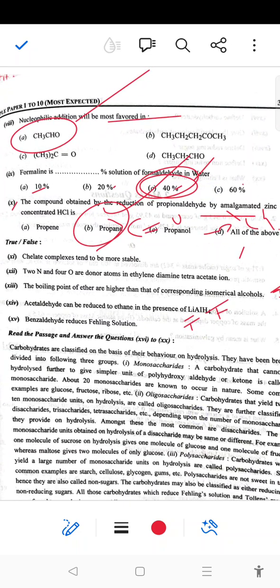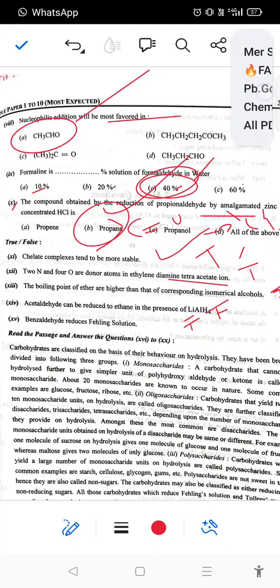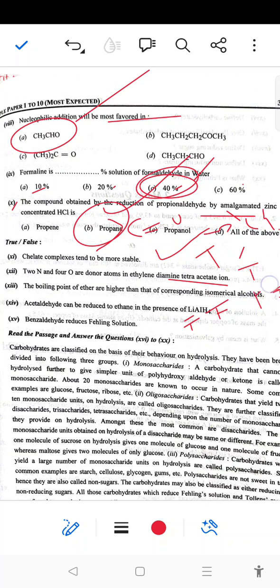Next, chelate complexes tend to be more stable, which is a true statement. Next, 2 nitrogen and 4 oxygen are donor atoms in ethylenediamine tetraacetate, which is also a true statement. Next, the boiling points of ethers are higher than those of the corresponding isomeric alcohols, which is a false statement. Next, acetaldehyde can be reduced to ethane in the presence of lithium aluminum hydride, which is also a false statement, because reduction of acetaldehyde with lithium aluminum hydride leads to formation of alcohol. Next, benzaldehyde reduces Fehling solution, which is also a false statement, because it is an aromatic compound.